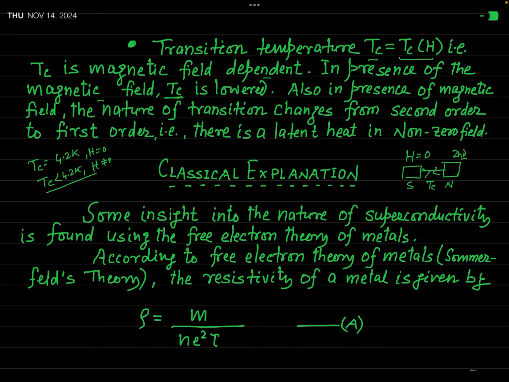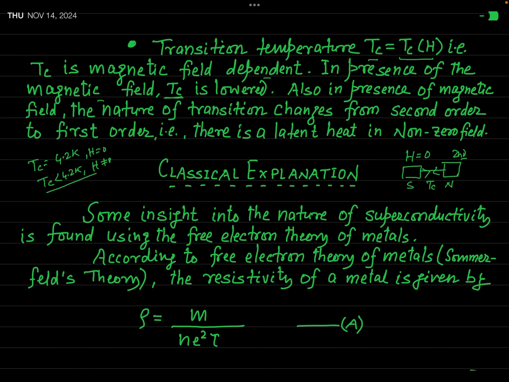But in presence of magnetic field, if such a phenomenon takes place, there is a transition from normal state to superconducting state or superconducting state to normal state. Then that is not a second order phase transition. That will be just a first order phase transition.